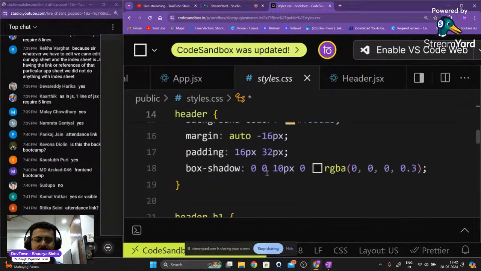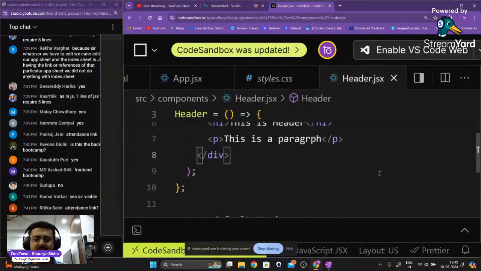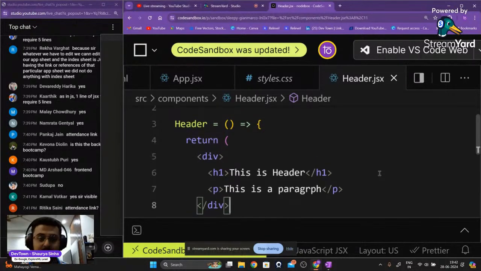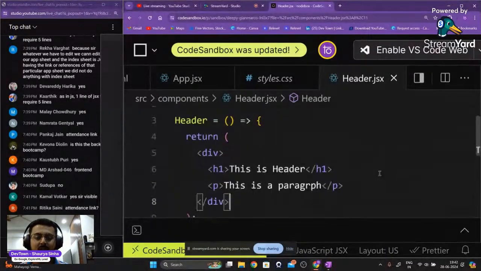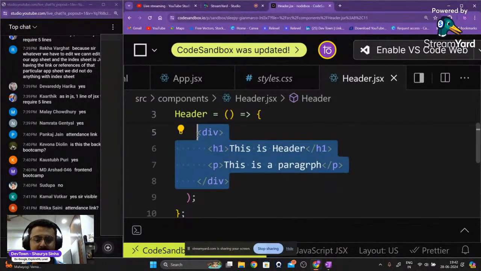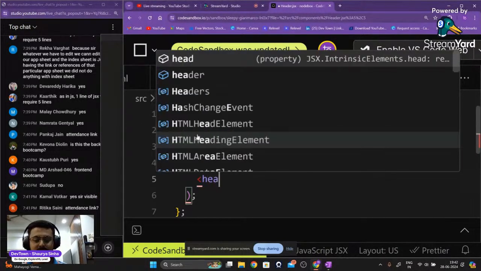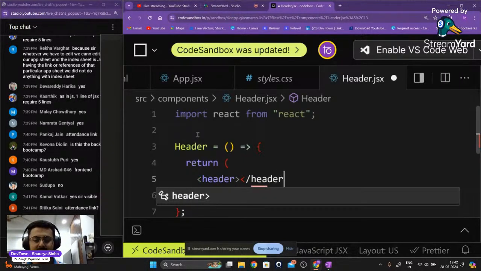Okay, so we are going to have header and header h1. To create a header inside of our website, we are going to create the header component. We already had created a header component, so I'm just going to change that. Now to create an actual header using HTML code, the tag to create a header is the header tag, with an opening and closing header tag.